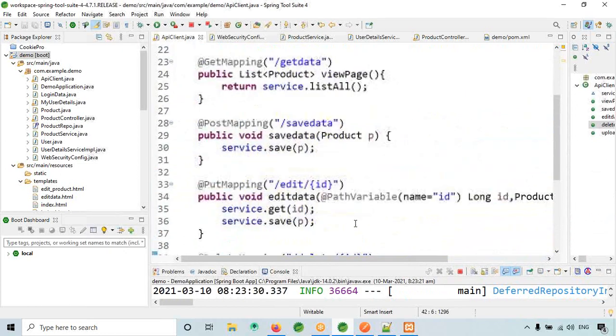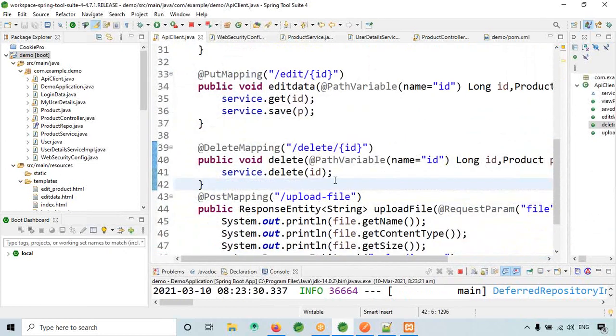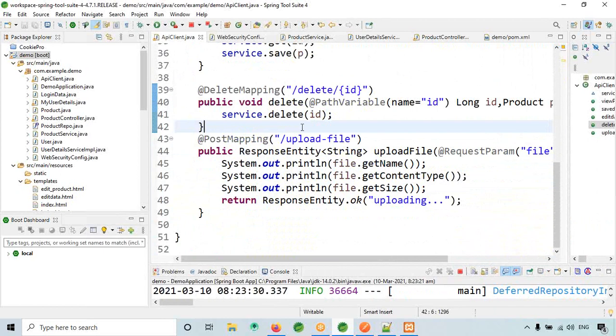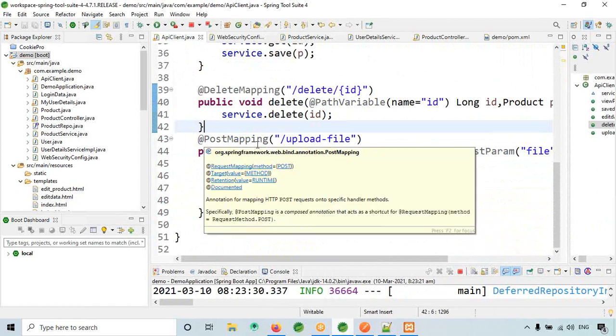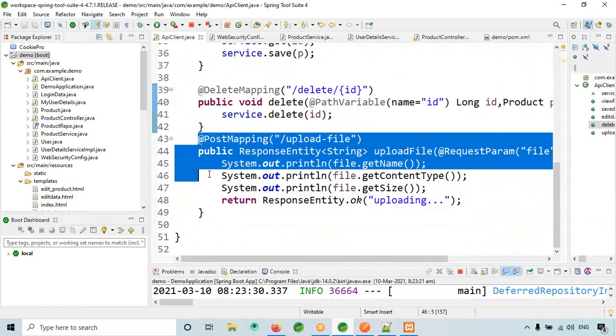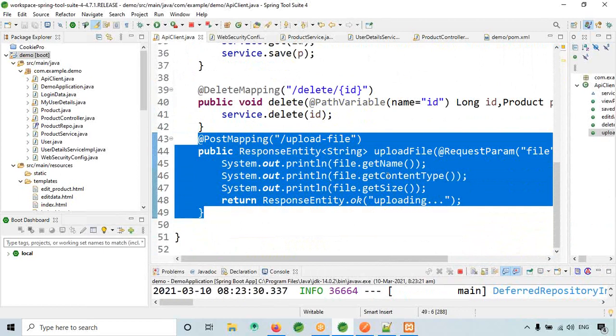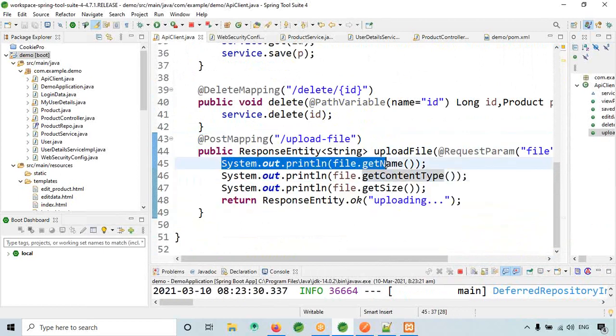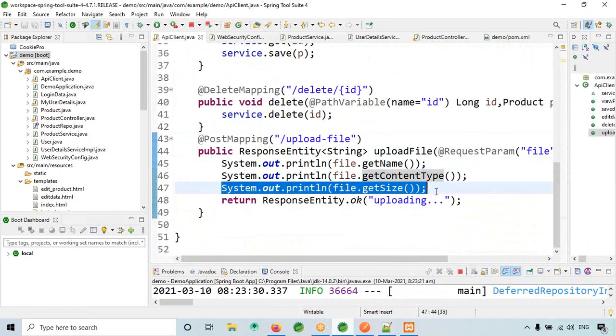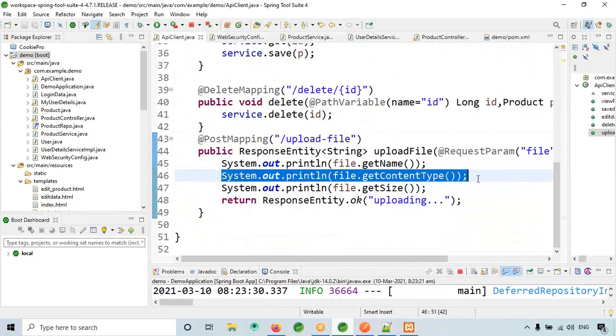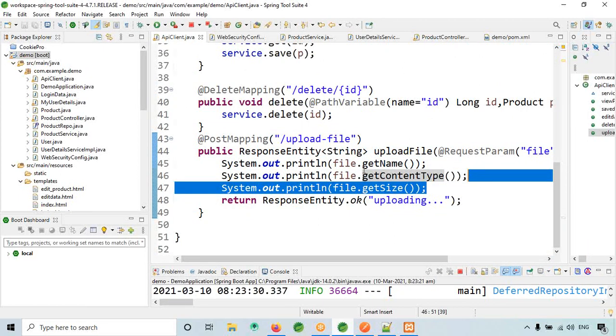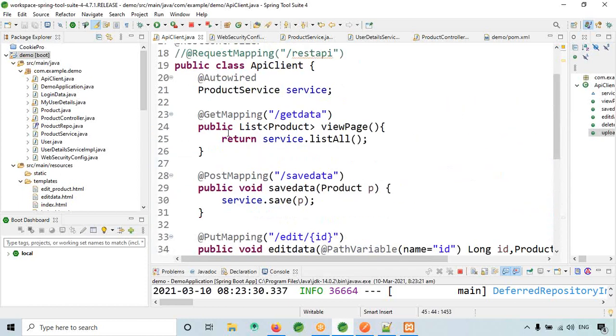Okay, so we will continue this class because the API itself is not working. I'm not able to do any upload. It's a simple functionality. When I upload the file, it has to get me the name, size and content type and display it. That itself is not happening. So we'll continue this project.